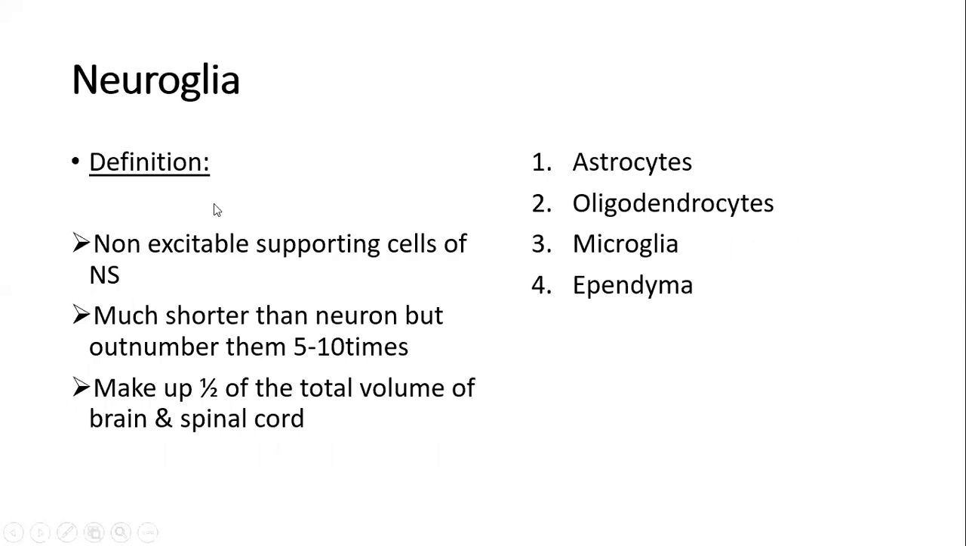So moving on to the final topic of today's lecture, which is neuroglia. What is neuroglia? These are the non-excitable supporting cells of the nervous system. Excitable cells are the neurons, and the non-excitable supporting framework of cells is called neuroglia.